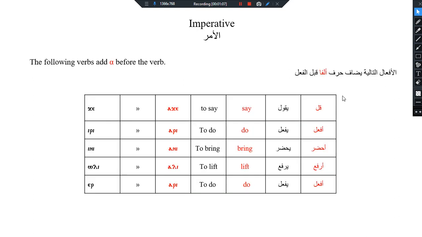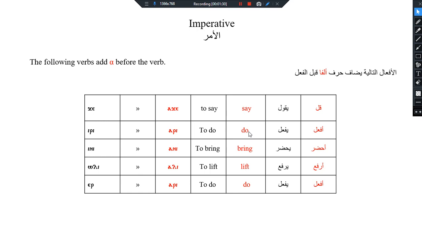Most verbs are similar to so, but there are a small number of verbs getting an a in front of them. For example, the verb j, it means to say. If I want to give an order to someone, I say age. The verb iri, it means to do.